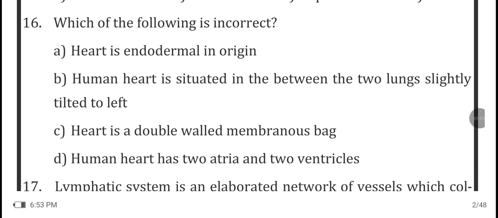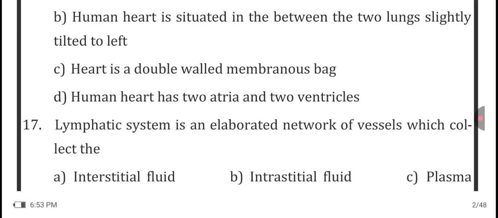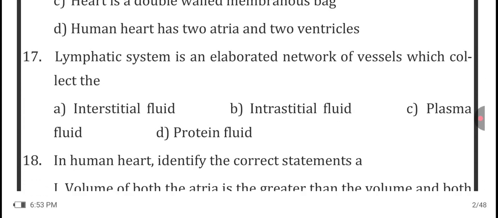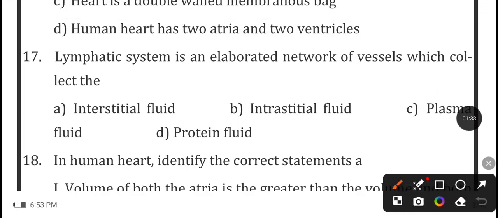Now let's move to the next question. The next question is, lymphatic system is an elaborated network of vessels which collect the? Option A, interstitial fluid. Option B is intrastitial fluid. Option C, plasma fluid. And option D is protein fluid. So the correct option is interstitial fluid.